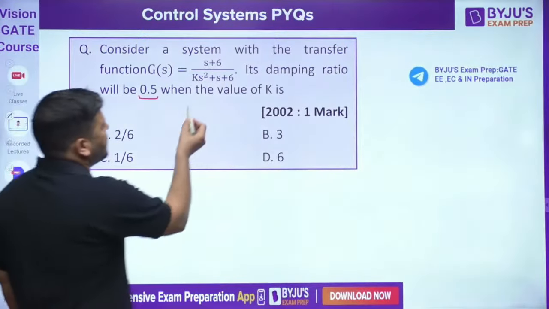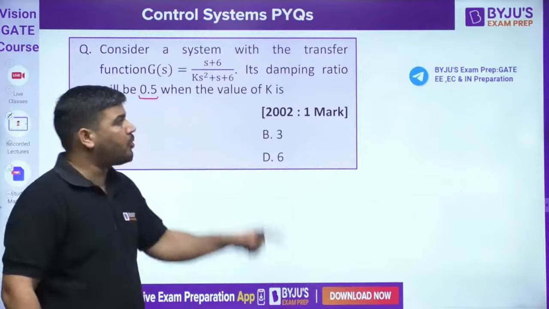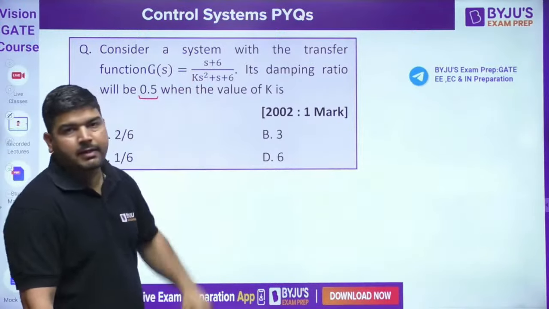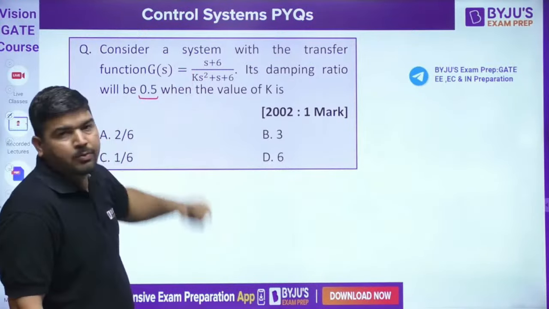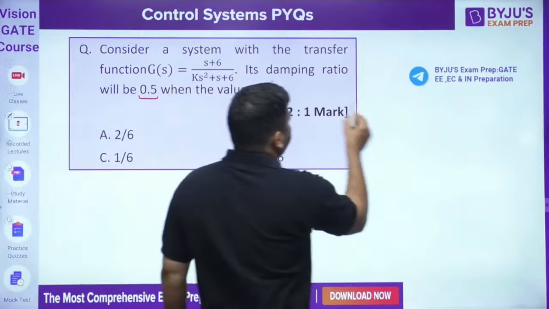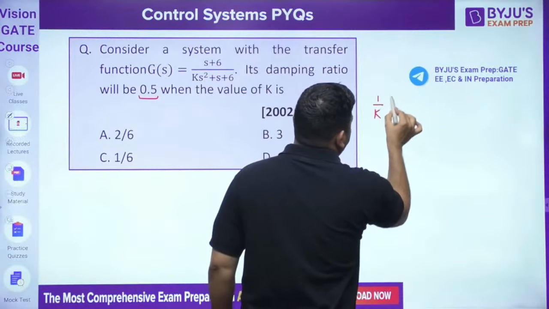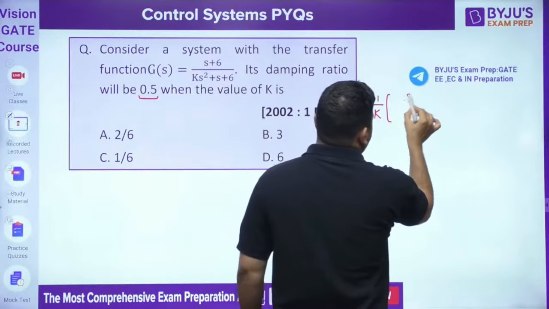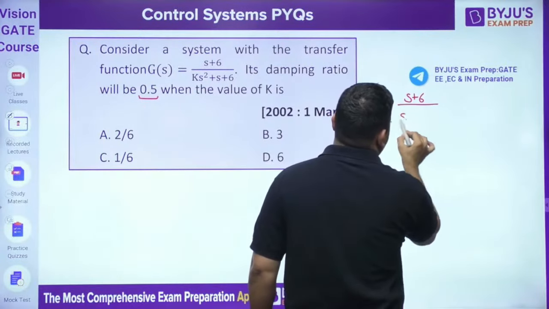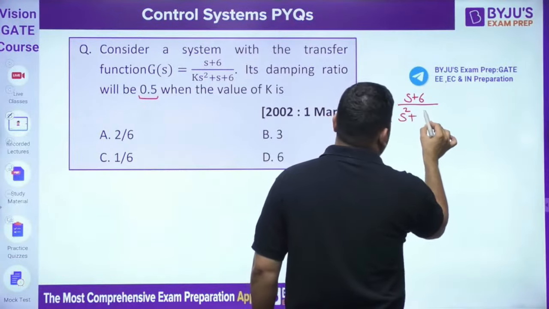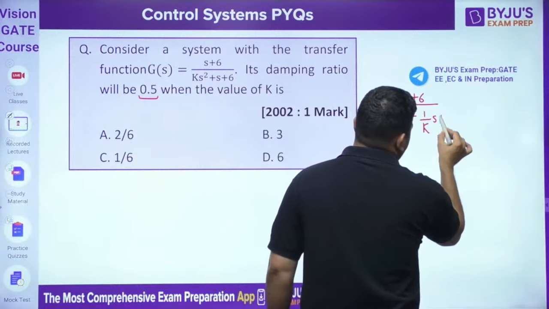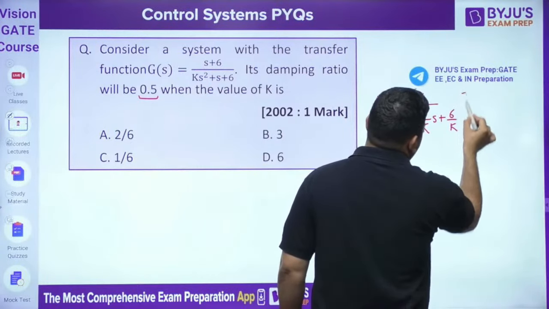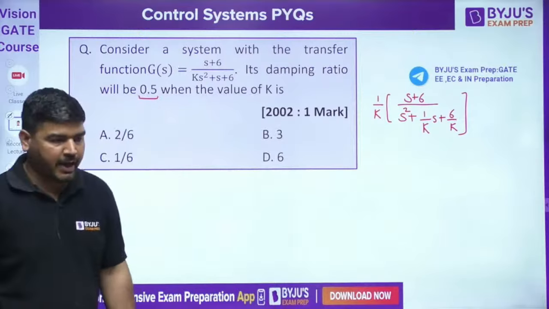For that, take K common first, because the s square coefficient has to be 1. If you take K common, the system becomes s square plus 1 by K s plus 6 by K. This is the transfer function we have.